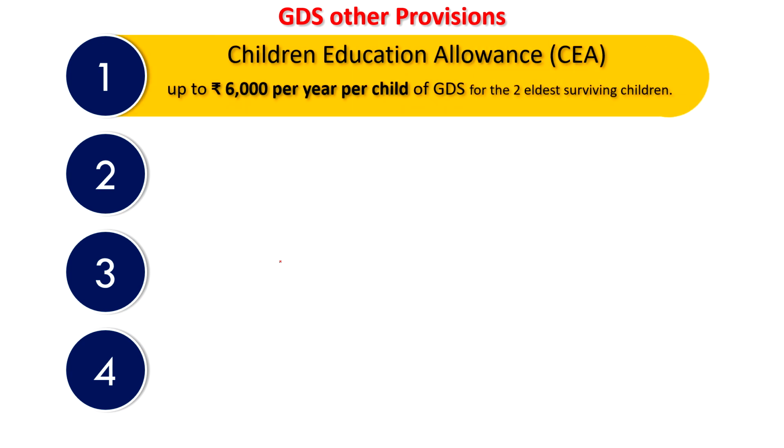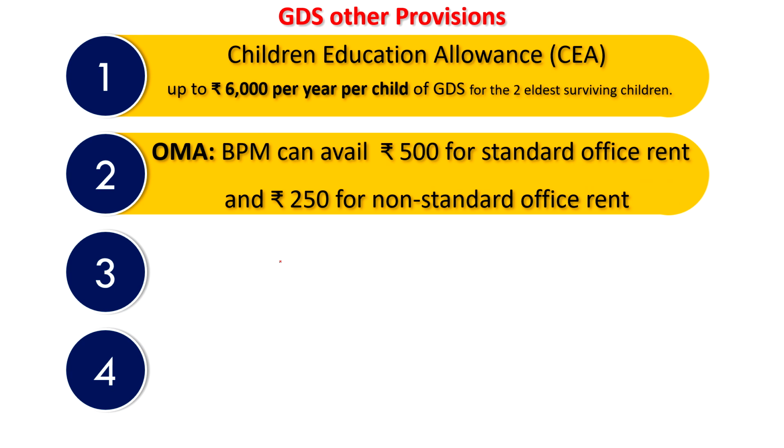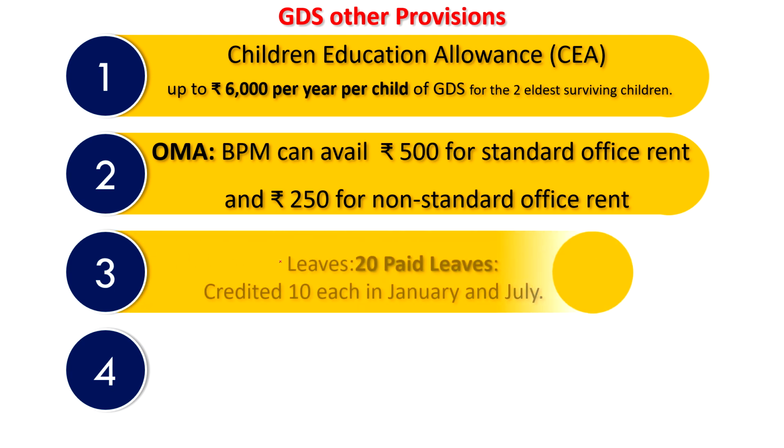Children educational allowance, CEA, is possible for GDS up to 6,000 per year per child of GDS. For the two eldest surviving children it can be given. Office maintenance allowance is given for BPM, who can avail 500 for standard office rent and 250 for non-standard office rent. If standard accommodation is provided, 500 will be paid. If non-standard, it is 250.